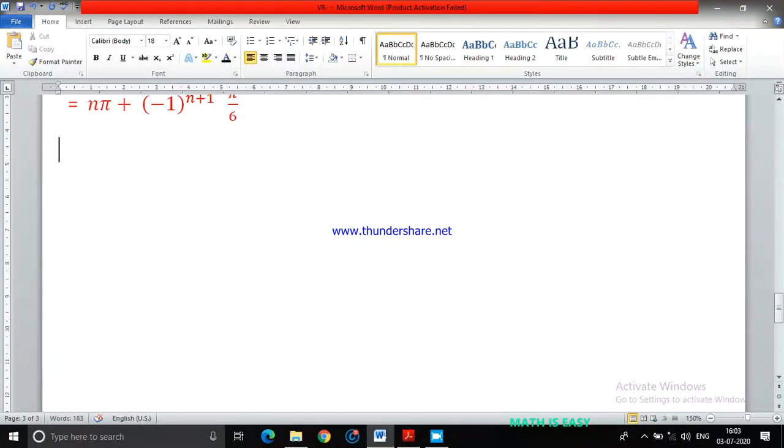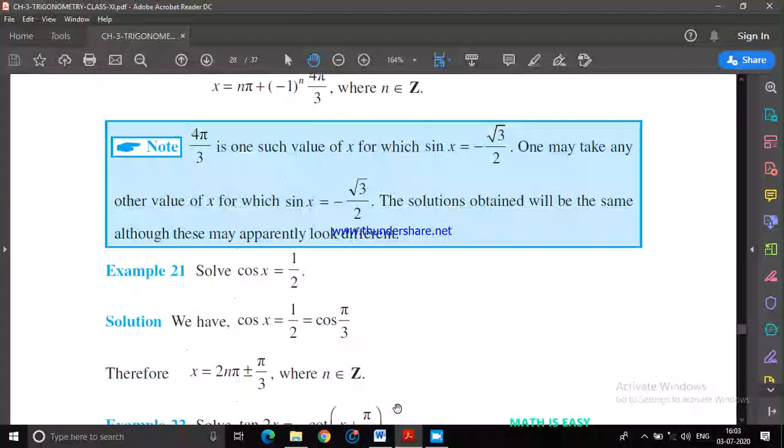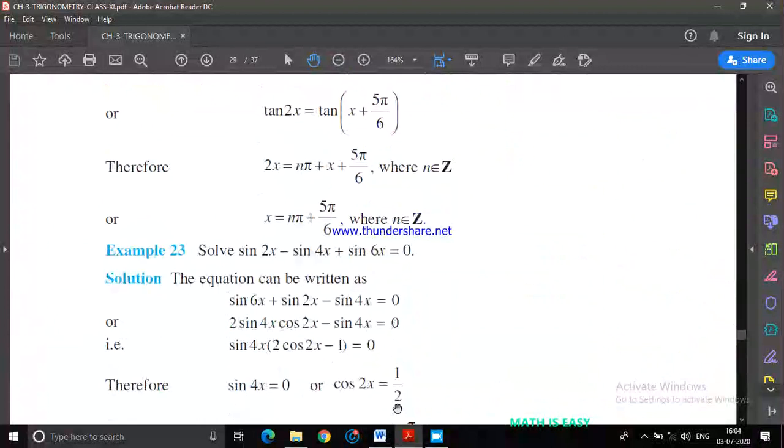Okay, so be careful. If you solve in different ways, the x value is going to be different, but the sin x value at the end has to be the same, whatever the x value, whatever the method you use. Okay.